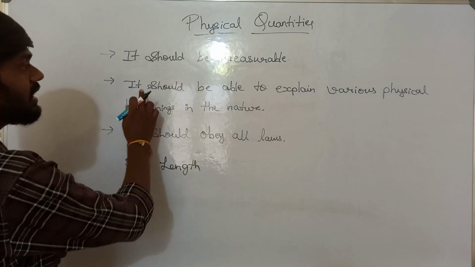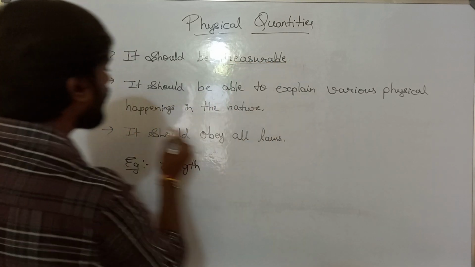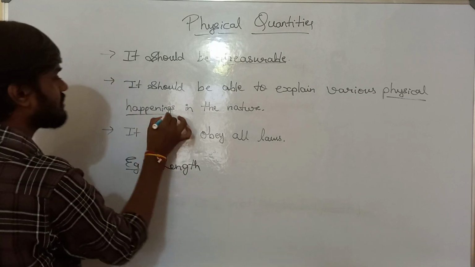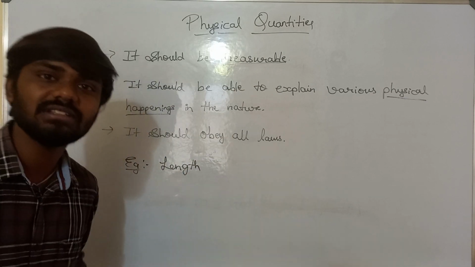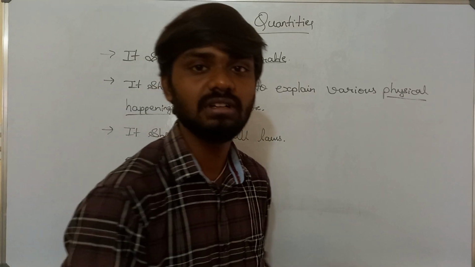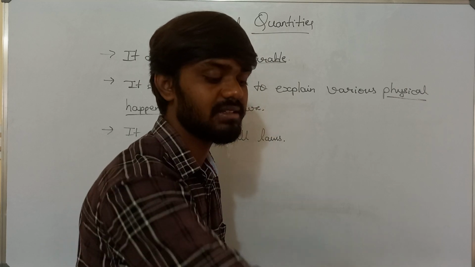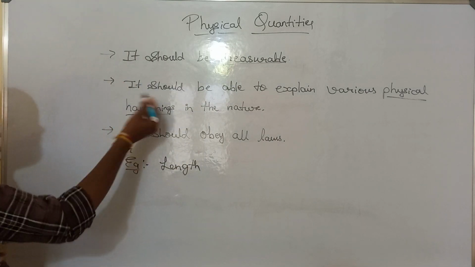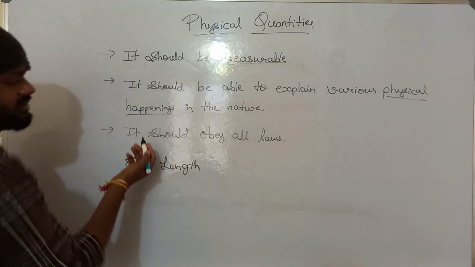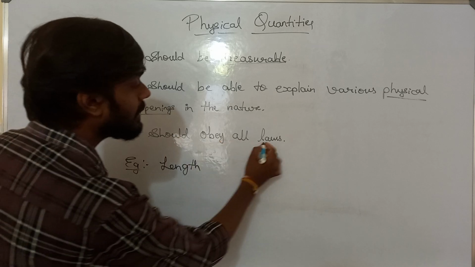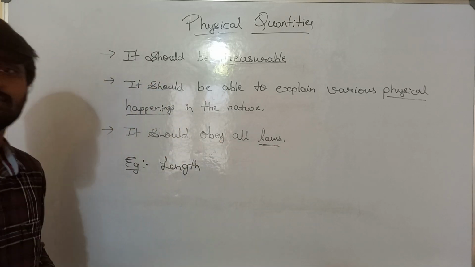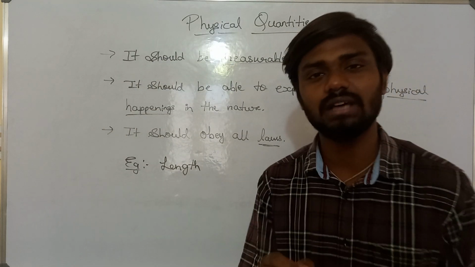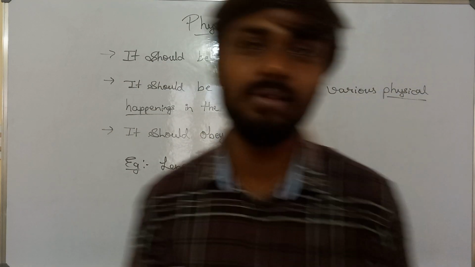Yes, it is measurable. It should be able to explain various physical happenings in the nature. Yes, it is explaining the physical happenings in the nature. When something is measured, it tells us that something is this much bigger, this much longer. It should obey all laws. Yes, it obeys all laws. So something which satisfies all these three conditions is considered a physical quantity.